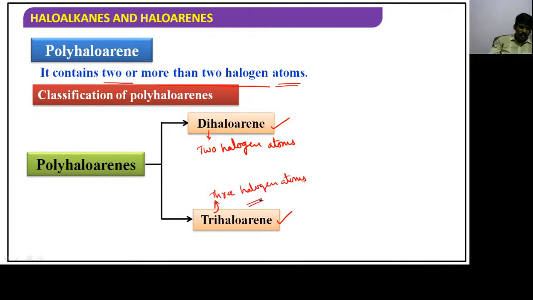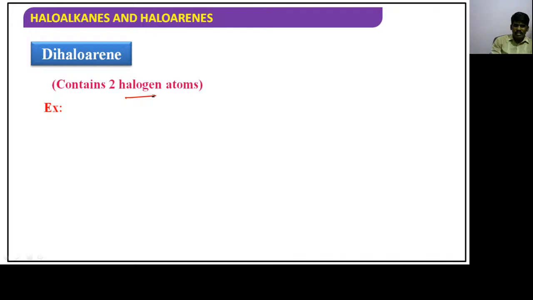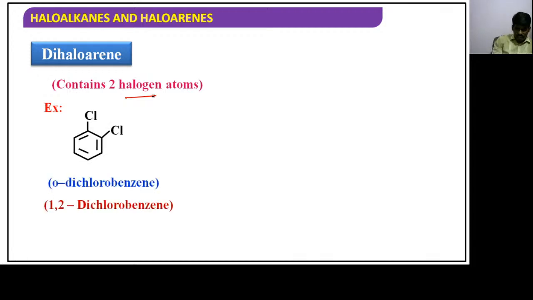Dihaloarene contains two halogen atoms. They have given it very clearly, guys. Two halogen atoms that you can see. See, these two are adjacent. This position is called O, which is ortho. This is ortho-dichlorobenzene. Ortho, para, meta are the common names. Remember that always. This position is 1, this is 2, this is 3, this is 4.